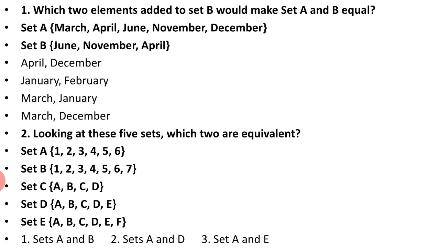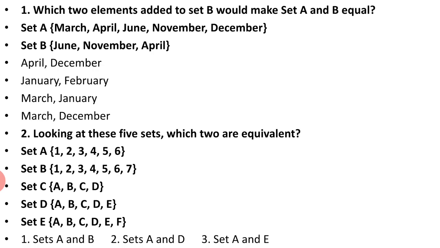Here in number 1, which two elements added to set B would make set A and B equal? As we have already discussed, to be equal sets, they should have the same exact elements. If you take set A and set B here, set B has some missing elements. So if we add March and December in set B, both sets will be equal. So March and December is the answer.